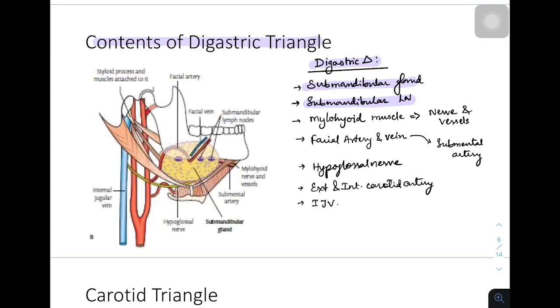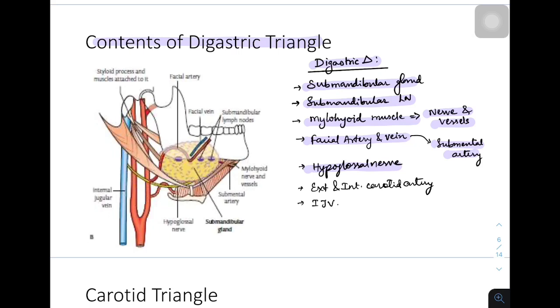Now as we saw earlier, one part of the floor is formed by the mylohyoid muscle. So the mylohyoid muscle is supplied by the nerve to mylohyoid and the vessels also. So these two will also be contents of the digastric triangle. Then we have the facial artery and vein, and the facial artery gives the branch submental artery also. And to supply the mylohyoid muscle, we have the hypoglossal nerve.